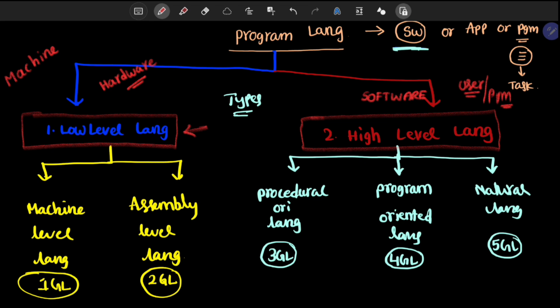If you want to design any kind of hardware related application, you should be aware of assembly level language, which comes under the second generation language. But if you want to develop any software or any kind of program, you have to follow either fourth generation language or fifth generation language. So let us talk about them one by one.